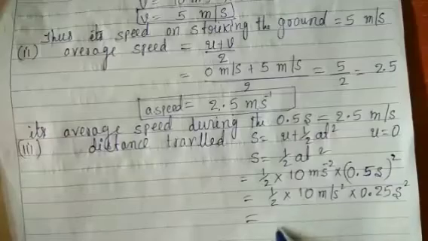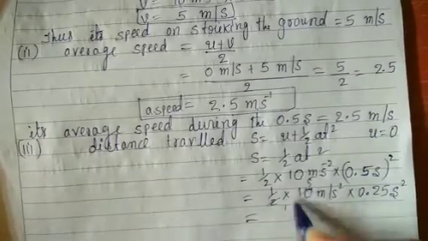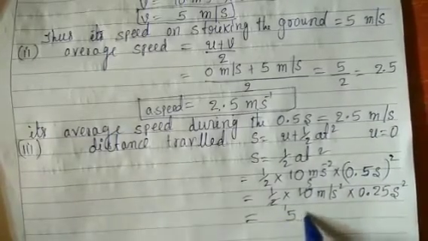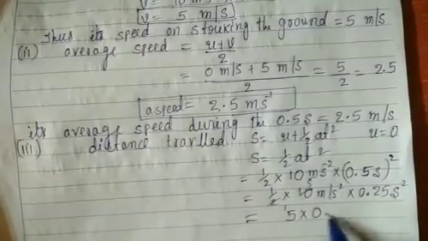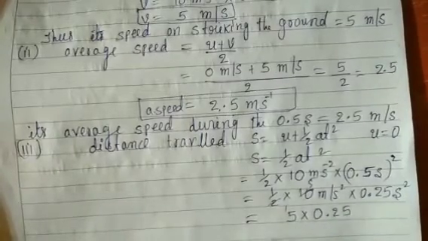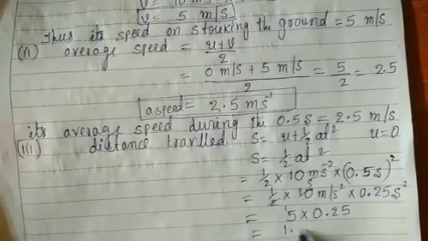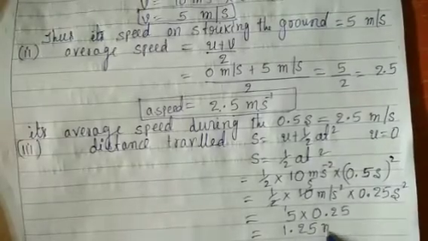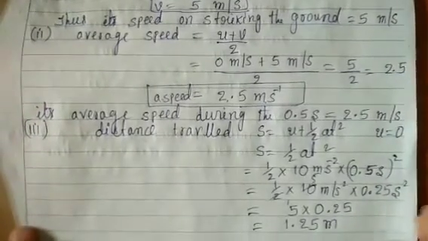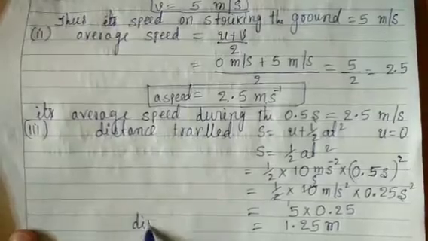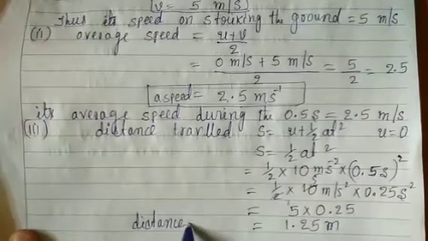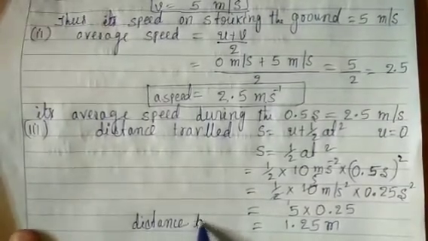Therefore, 2 fives are 10, so 5 into 0.25 is equal to 1.25 meter. What is the distance traveled?